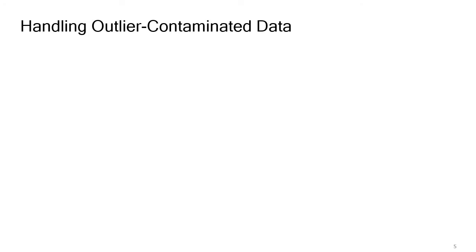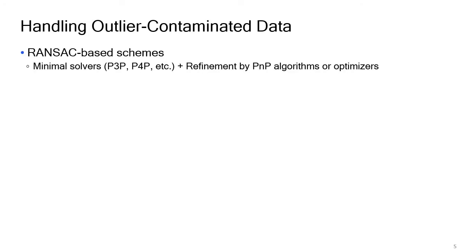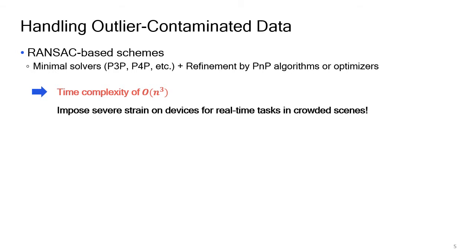In the literature, there are two schemes to handle data with outliers. The first one is the RANSAC-based scheme. RANSAC and minimal solvers are used to find the inliers and initialize the pose parameter. Then the initial pose is refined by the existing PnP solvers or other optimizers. But depending on the minimal solvers, they have large time complexity, so it is a big burden on devices for real-time applications.